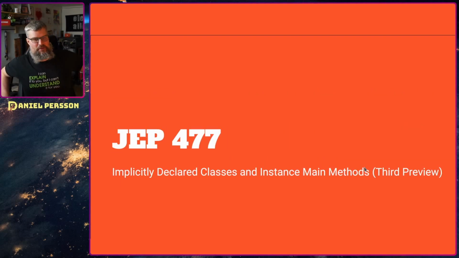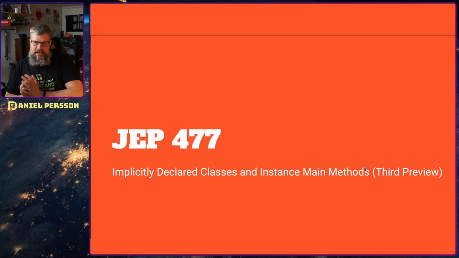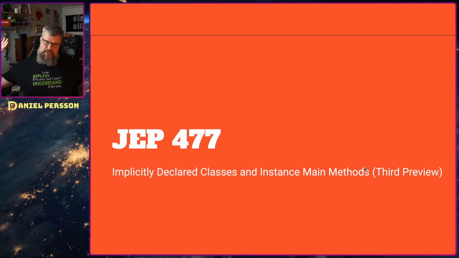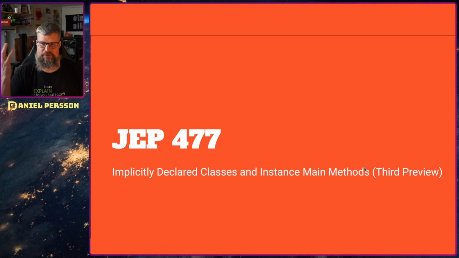Next up, we have JEP 477, implicitly declared classes and instance main methods. I don't think this is a super important thing. This is for new learners to the environment, when you're not using an IDE and you just want to write a Java class with one main method and something simple. So it's a way to get the first program you write down to 3 lines of code.